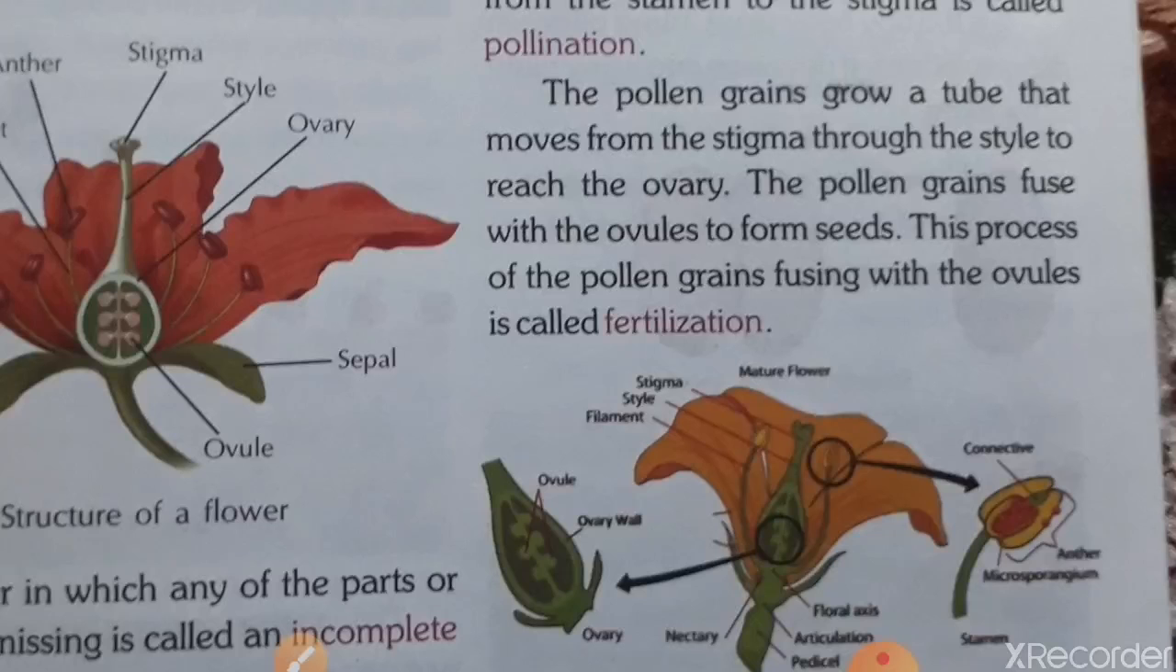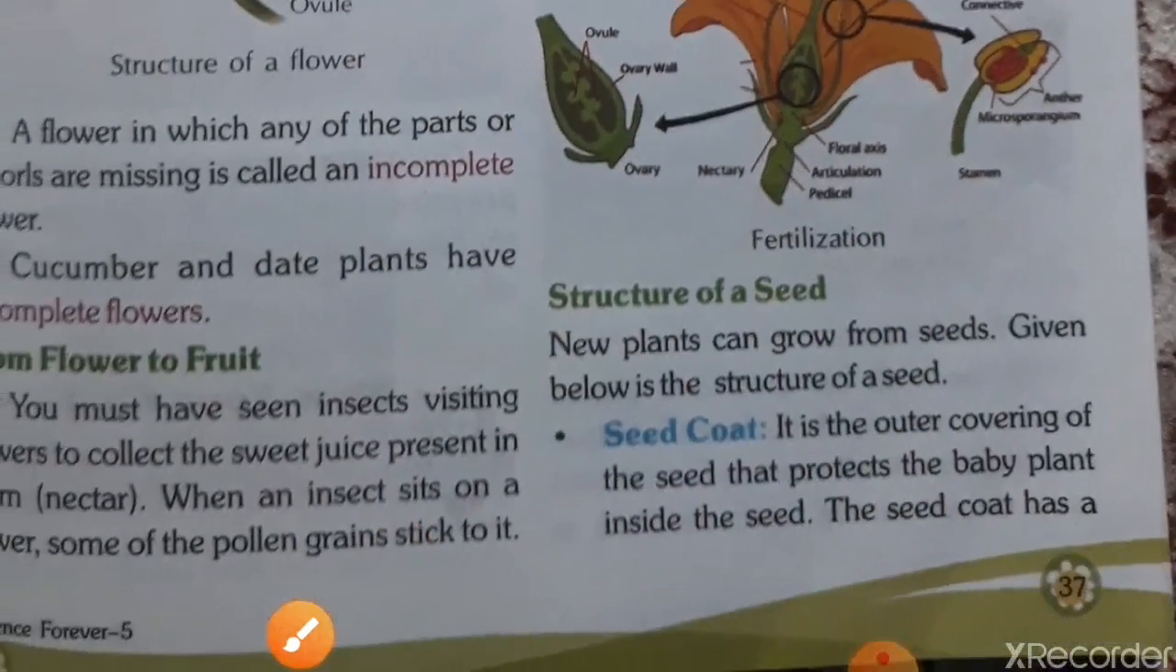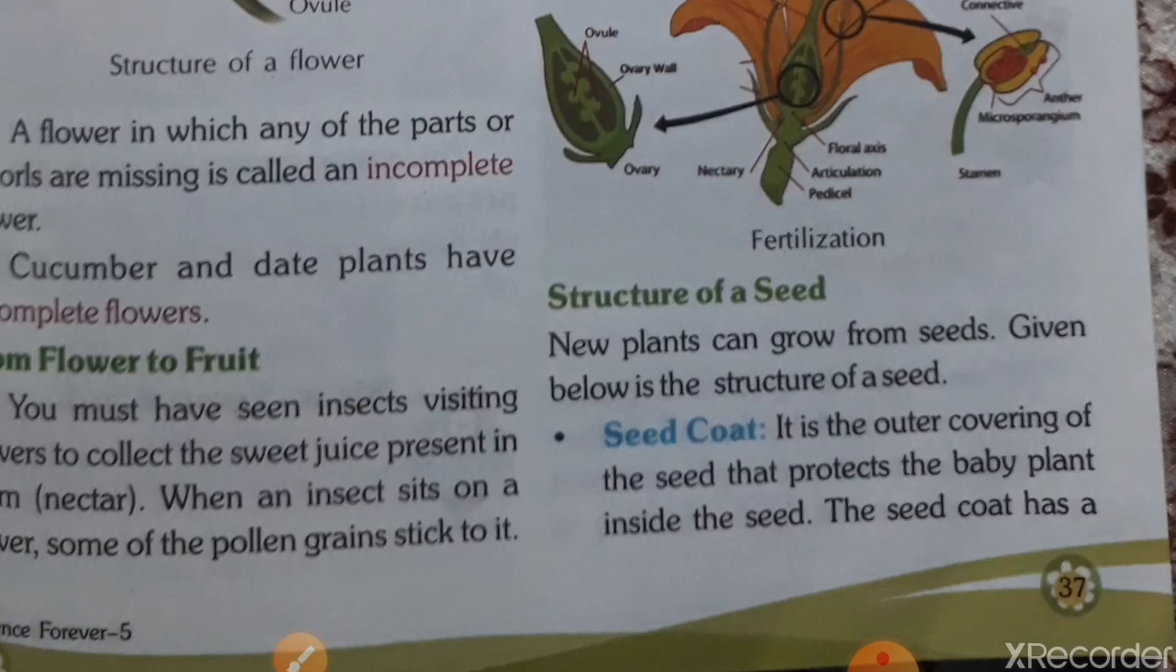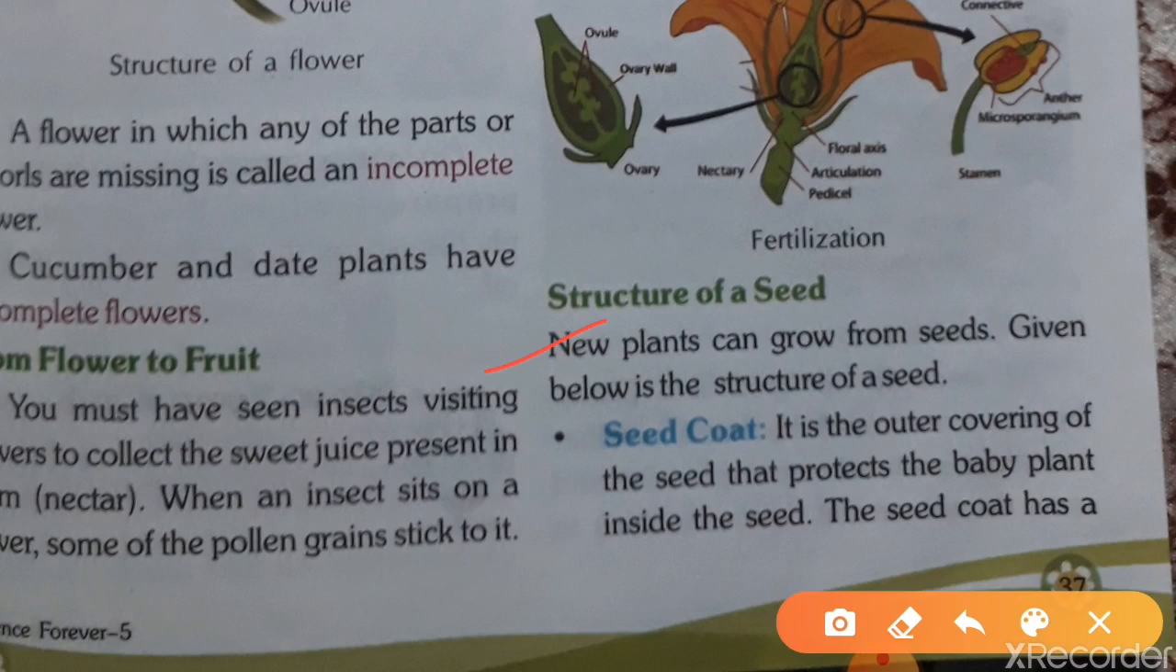How is a seed prepared? Ovules, within ovules, form seed. Here you can see seed formation has happened. Now, a new plant can grow from seeds, given below in the structure of a seed. Where is seed present? Seed is present inside the fruit. Okay, so now a new plant grows from the seed.